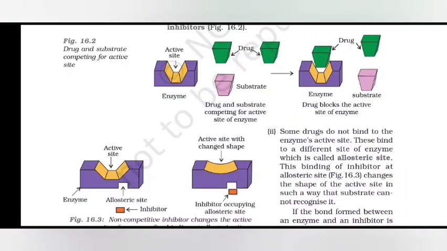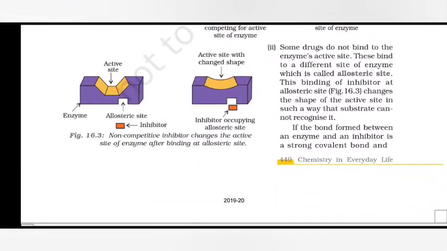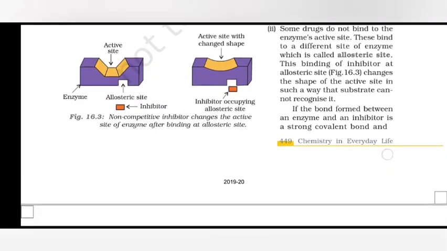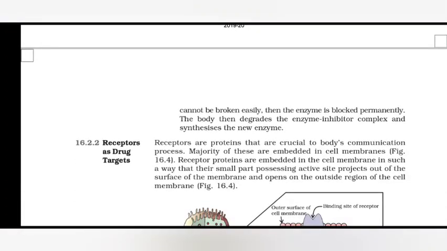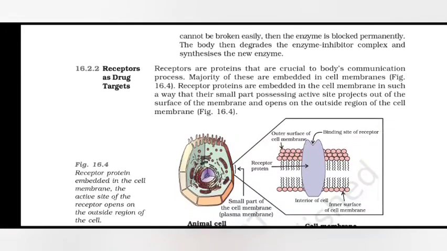Some drugs do not bind to the enzyme's active site. These bind to a different site of the enzyme which is called the allosteric site. This binding of the inhibitor at the allosteric site changes the shape of the active site in such a way that the substrate cannot recognize it. If the bond formed between an enzyme and an inhibitor is a strong covalent bond and cannot be broken easily, then the enzyme is blocked permanently. The body then degrades the enzyme-inhibitor complex and synthesizes a new enzyme.